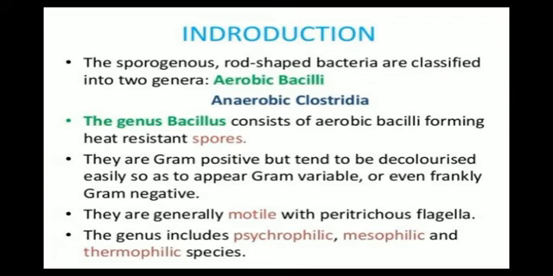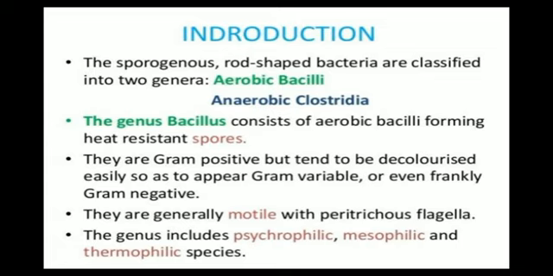The genus includes psychrophilic, mesophilic and thermophilic species. The meaning of psychrophilic is bacteria that survive or grow at low temperature, that is below 18 degrees Celsius. Second is mesophilic, meaning bacteria that grow at moderate or medium temperature, that is between 20 degrees Celsius and 45 degrees Celsius. Last one is thermophilic, bacteria that thrive in high temperature, that is 41 degrees Celsius to 122 degrees Celsius.